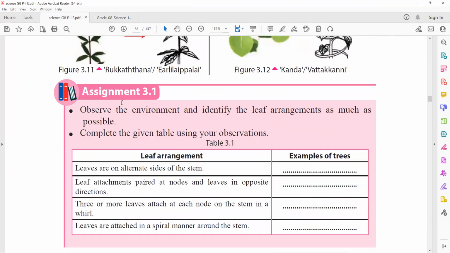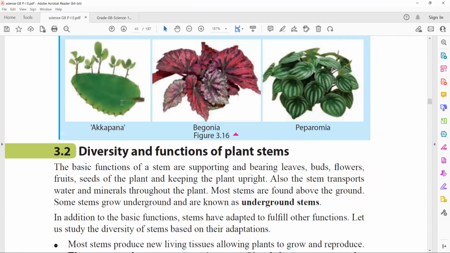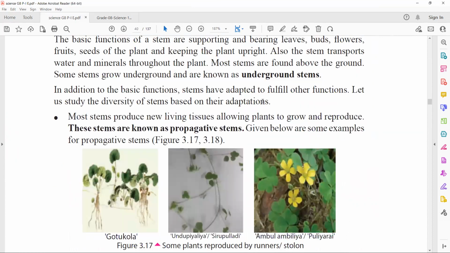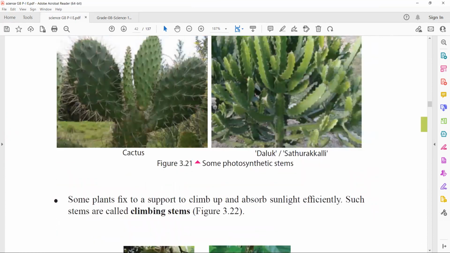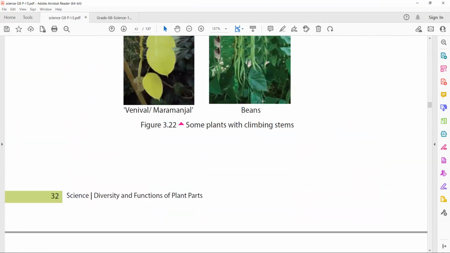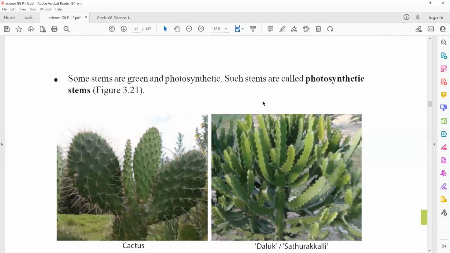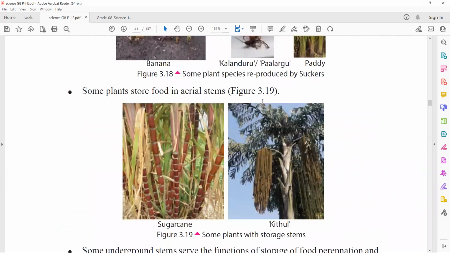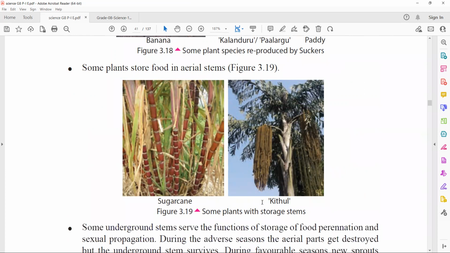So this is the classification. Diversity and functions of plant stems. So here you can see aerial stems. Some plants store food in aerial stems. What are the examples? Sugarcane and kitul.